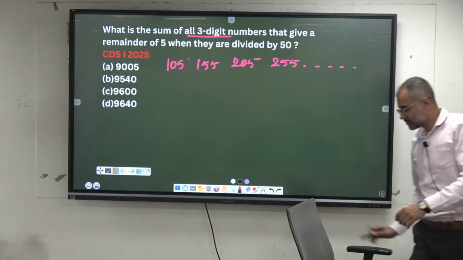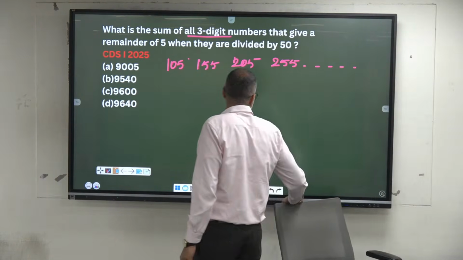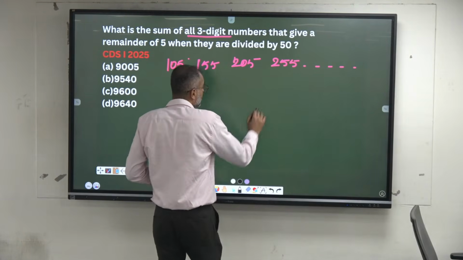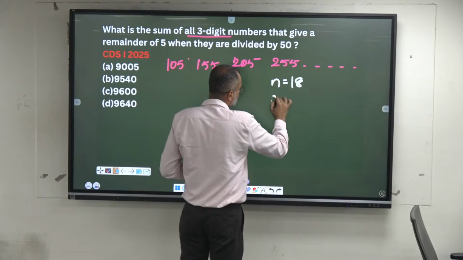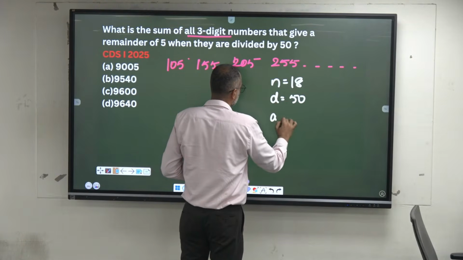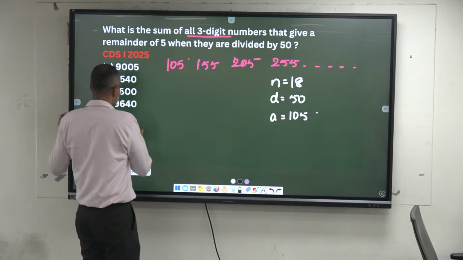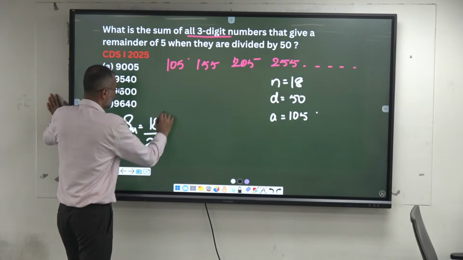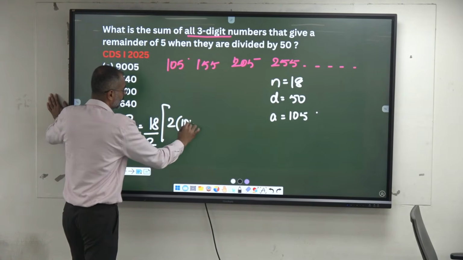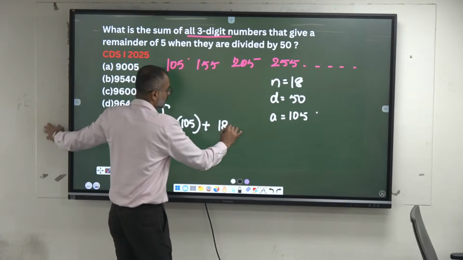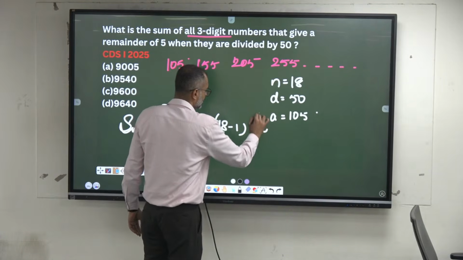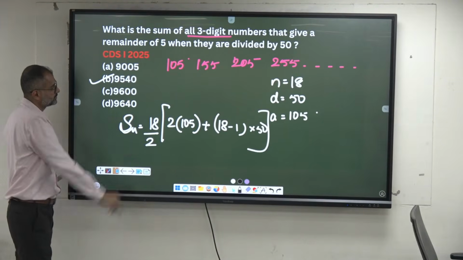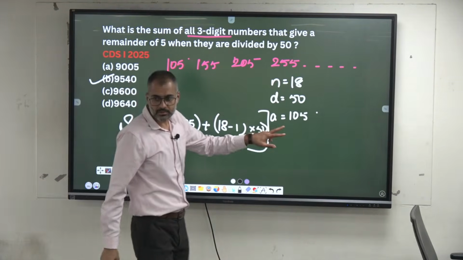Option B. Okay, here n value is 18, difference is 50, a is equal to 105. The sum of all these natural numbers is equal to n by 2 into 2a plus (n minus 1)d. So this has to be your answer. How much are you getting, madam? B? Okay. Or else you can add manually also.